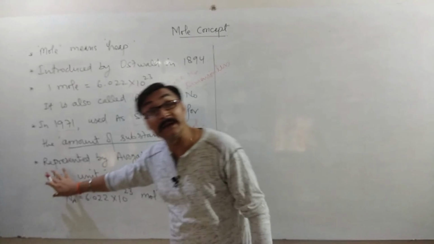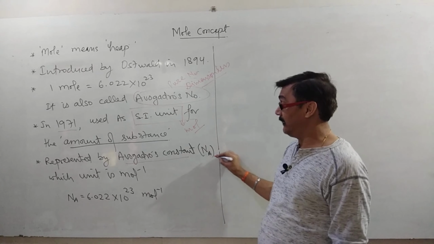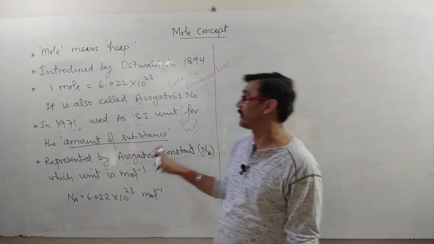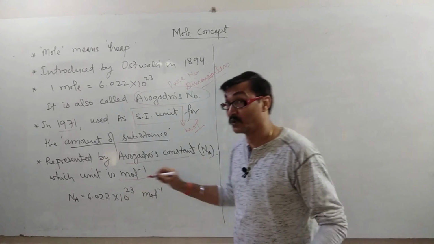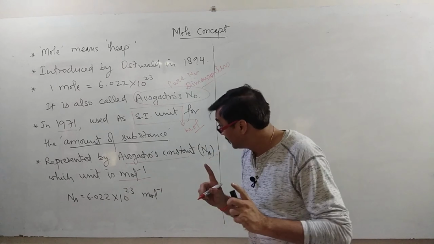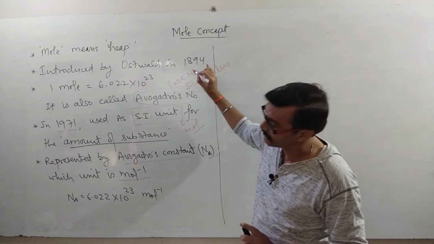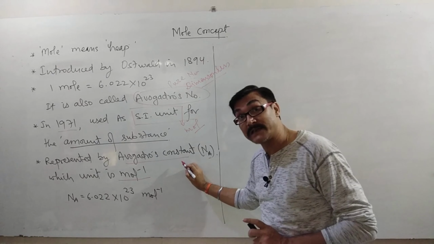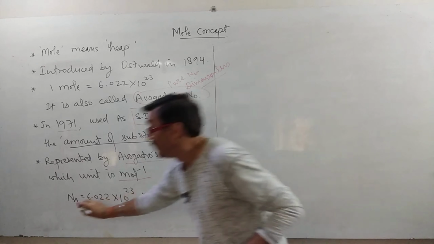It is also represented by Avogadro's constant, N_A, where A stands for Avogadro, whose unit is mole inverse. So see here, Avogadro number is dimensionless, a pure number, but Avogadro's constant has unit mole inverse.